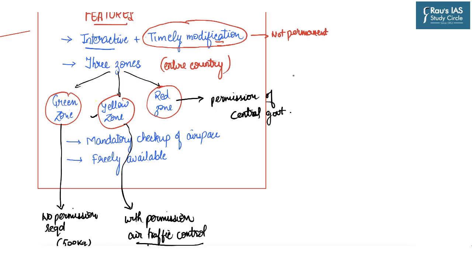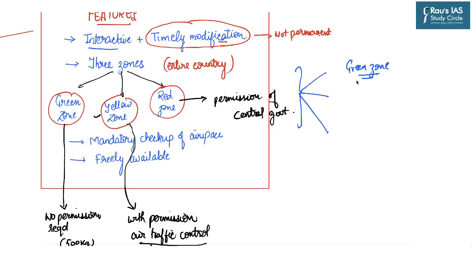Another important feature is that these zones are not uniform in nature. All these zones have different limits, different definitions in different areas. For example, the green zone is the airspace up to 400 feet, which is not designated as red or yellow zone. So that means that the airspace up to 400 feet, which is not red and yellow zone, will be the green zone.